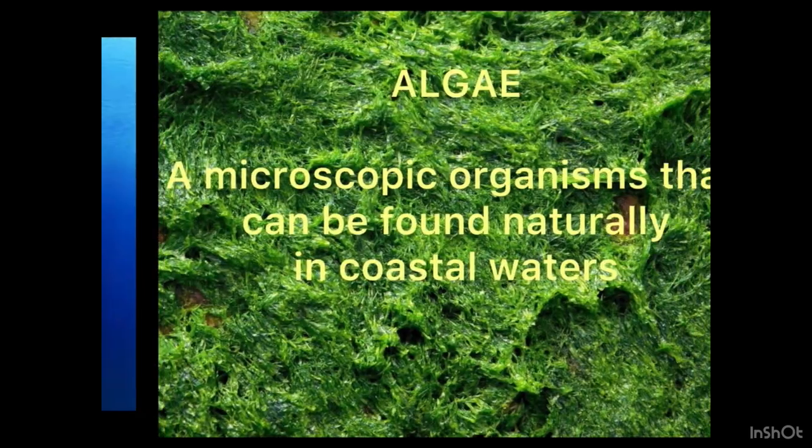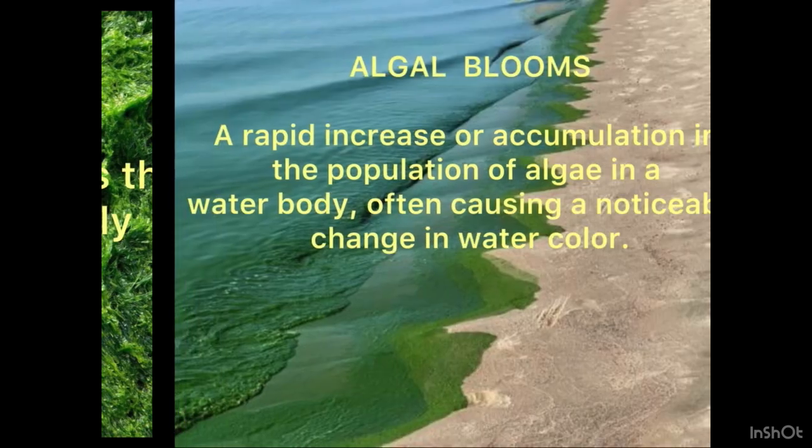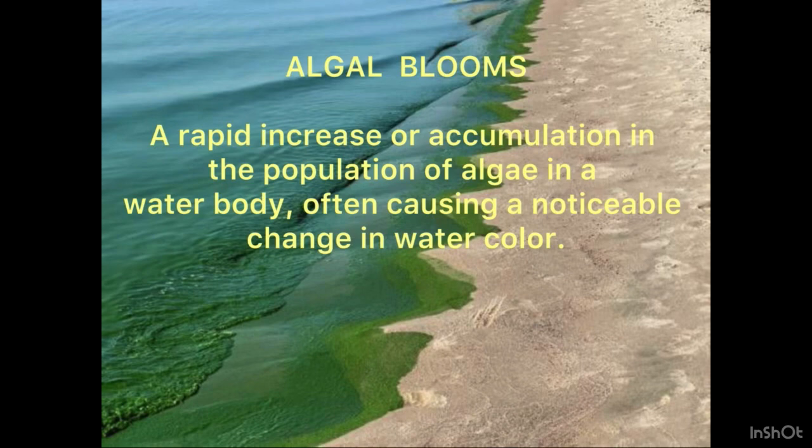Next is algae. It is a microscopic organism that can be found naturally in coastal waters. Connectedly, algal blooms. It is a rapid increase or accumulation in the population of algae in a water body, often causing a noticeable change in the water color of the surroundings.